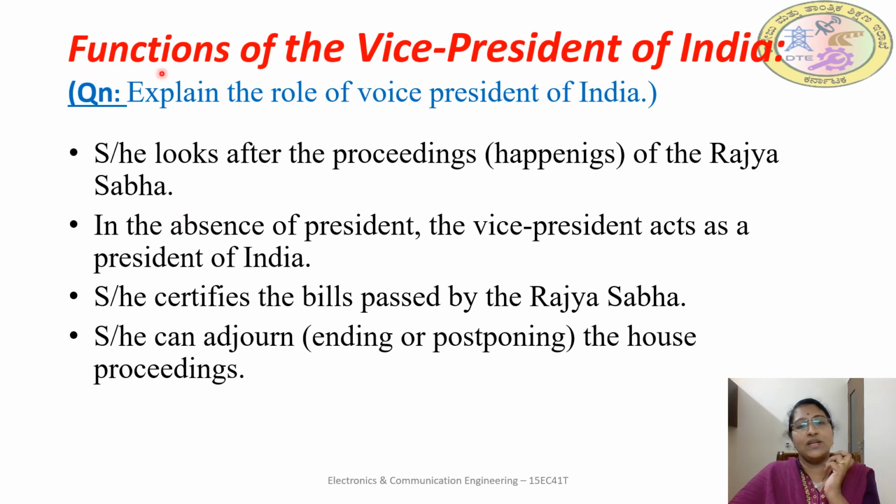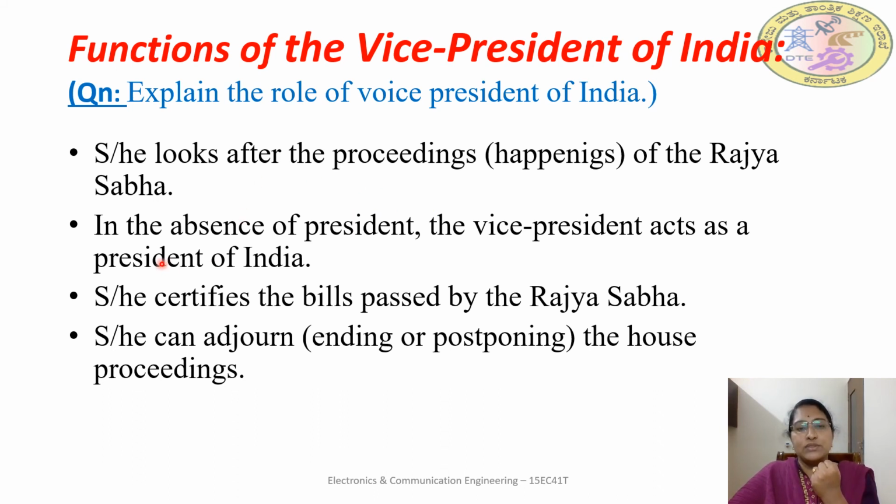Okay, next, what are the functions of the Vice President of India? In examinations it is asked as, explain the role of the Vice President of India. The Vice President of India looks after the proceedings of Rajya Sabha. Proceedings means happenings. In sessions, the meetings take place. Those happenings, the events, are called proceedings, and those are looked after by the Vice President of India.